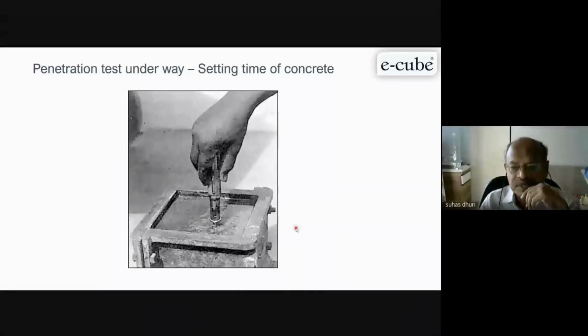Cast normal cubes. Maybe you have to take a number of cubes. One cube is not sufficient for testing because you may feel that concrete has not yet set. So you have to cast a number of them, and cast slightly below, about 10 to 12 mm below the top surface, since a lot of bleed water will come on the surface. With the normal compaction method, you cast with the mortar and note down the temperature of concrete, the ambient temperature, and the RH value.